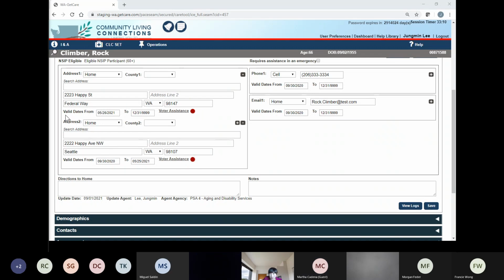So now the client lives on Happy Street, since May 26, 2021, and the client still lives at this address. That's what that means. Okay? So if you look at the phone number, this is the client's current phone number. So that's what 1231,999 means in GetCare. Sometimes you will see this number, and that means it's current, ongoing. So far, so good. Very good.